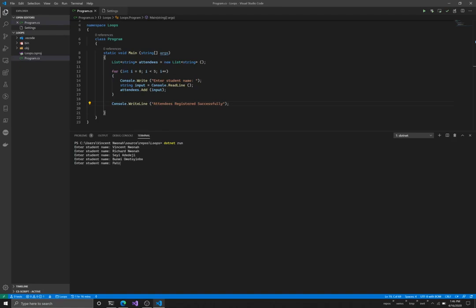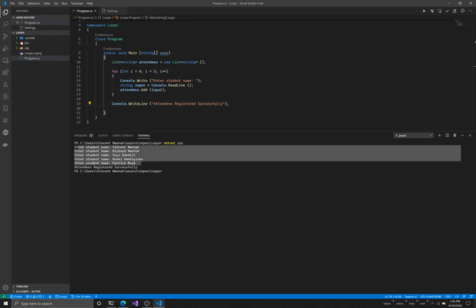I'm going to say Patrick Musk. And then it says attendees registered successfully, and then my loop exits. So I entered how many names? 5 names, and according to my loop, I told my loop to run this 5 times. So this helps me take people's names multiple times, so I don't have to write 5 console.write lines to be able to do this.